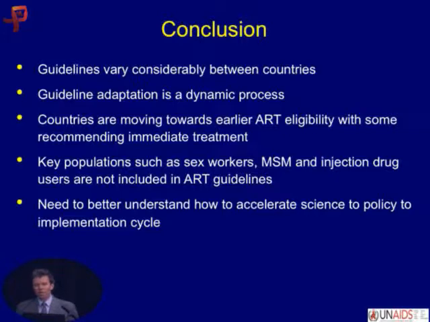And also we need to support countries who, for their epidemiologic context, are thinking about being more aggressive than the current guidelines, going on the option B plus path, or trying to do those sorts of things. We need to support them with policy, but also helping them get the funding to make that happen so that the policy can follow.